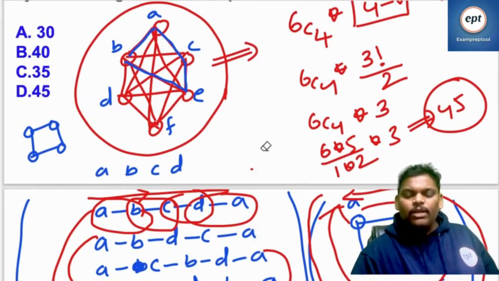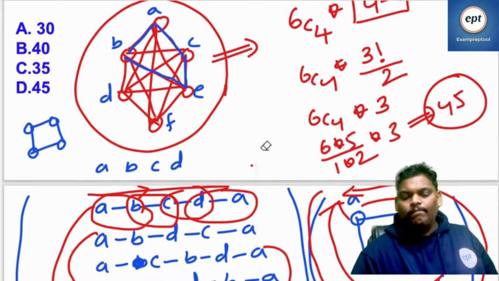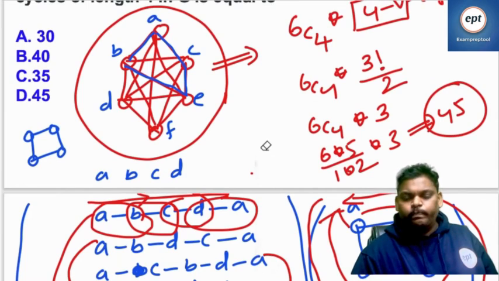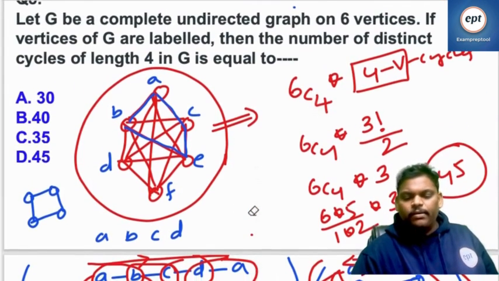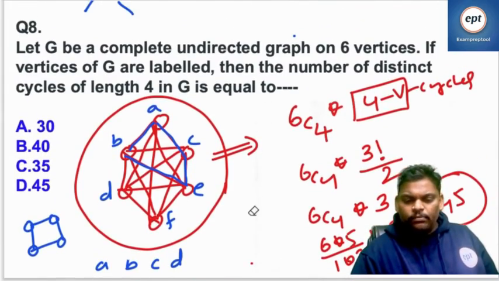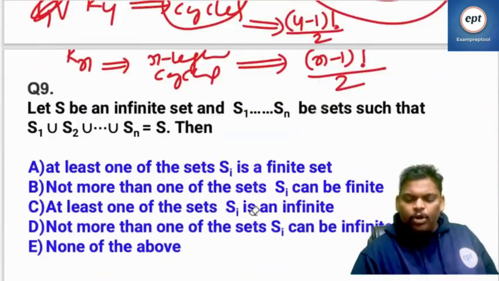If labels are not there, we cannot differentiate anything. So please take care and plan accordingly. I think 8 problems we are done.